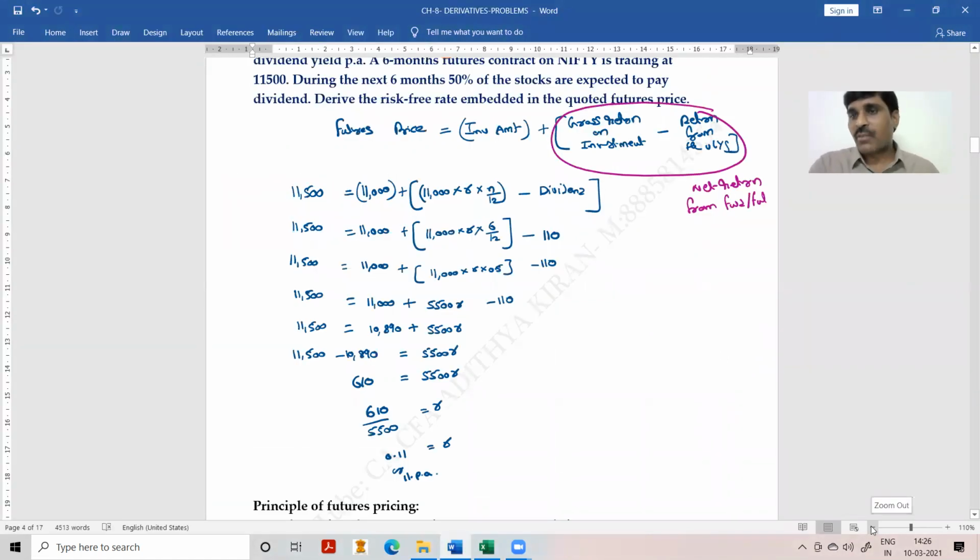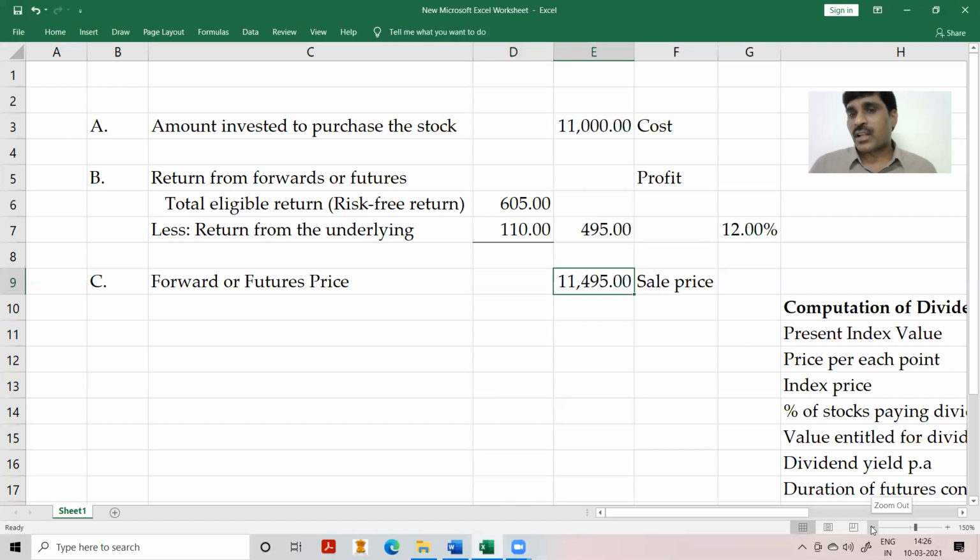If you take 11.1% or 11.2%, you'll get 11,500. It is the same thing, just rounding of figures. Right, that is the point.